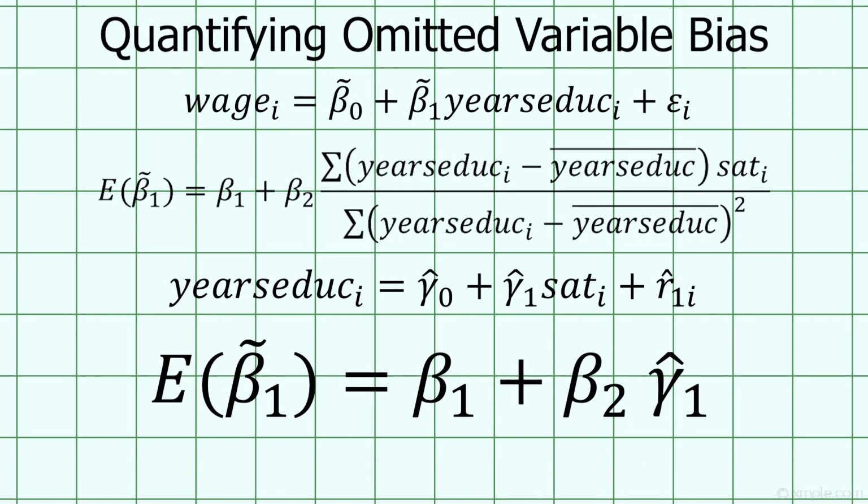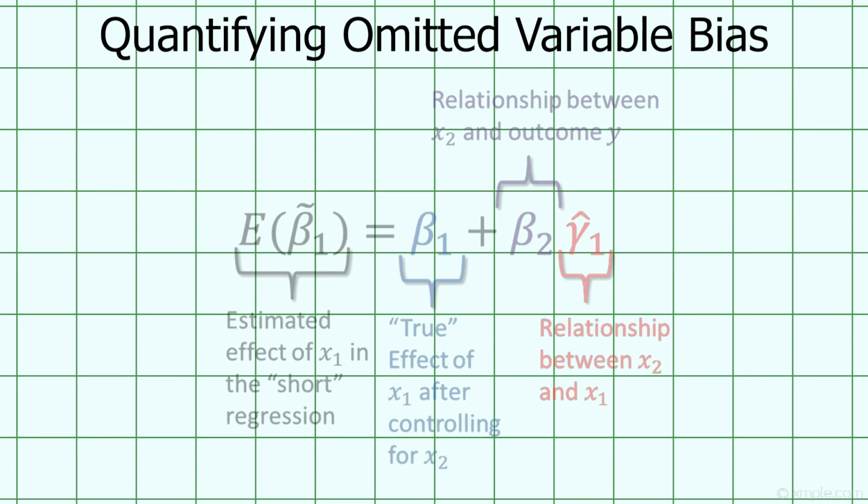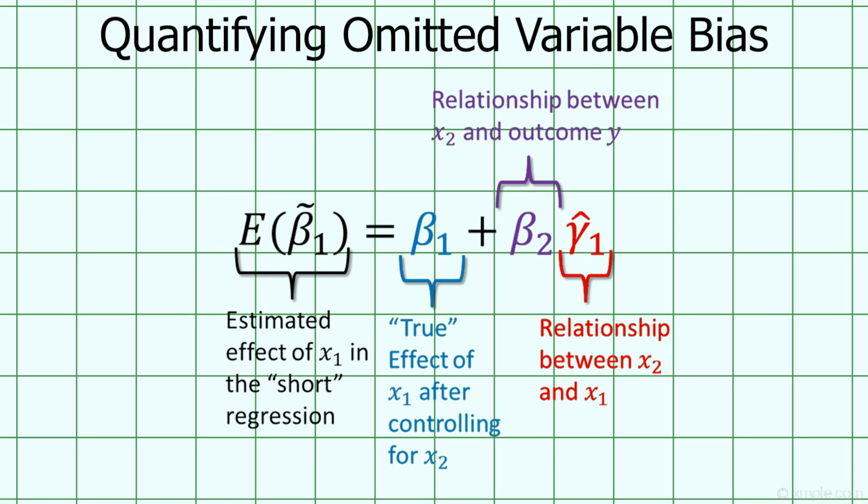Thus, this formula is telling us that the expected slope when not controlling for ability will be an overestimate of the true effect of education on earnings. This formula quantifies the level of omitted variable bias present. If this term is 0, then leaving out a variable from our regression won't change anything. We can see that this term will equal 0 if beta 2 equals 0, meaning that our omitted variable isn't correlated with our dependent variable y, or if this term, gamma hat 1, equals 0, meaning that our omitted variable isn't correlated with our other independent variable x.